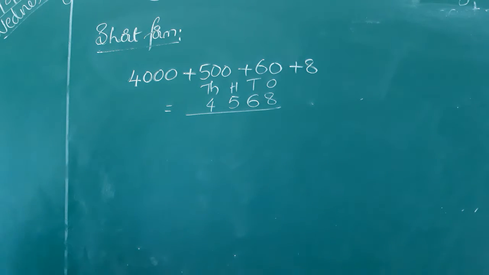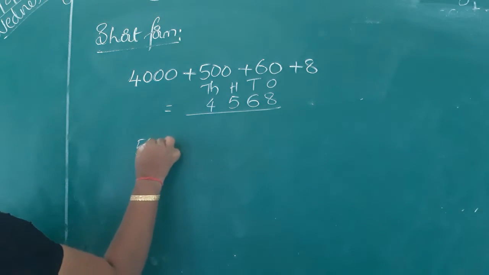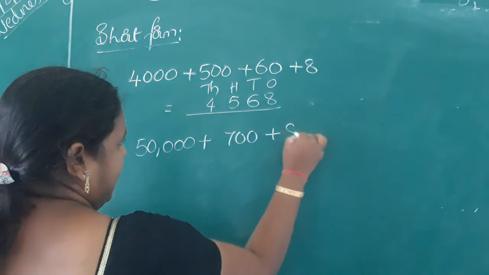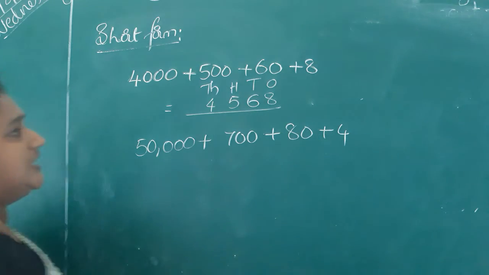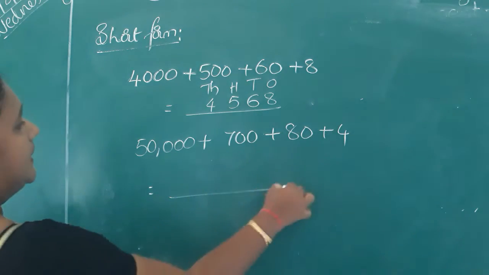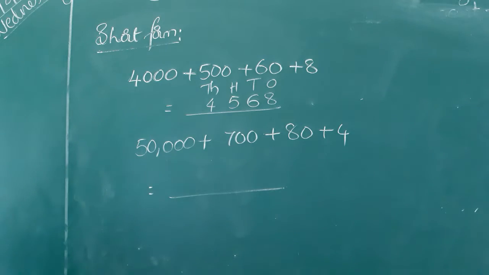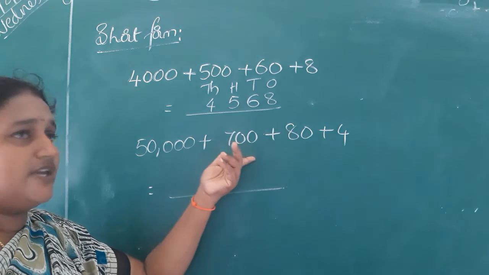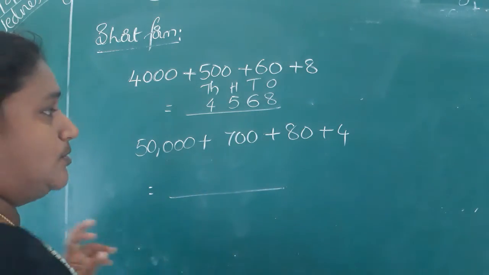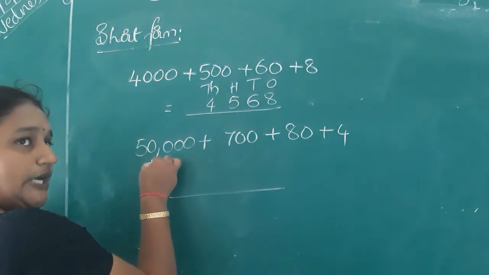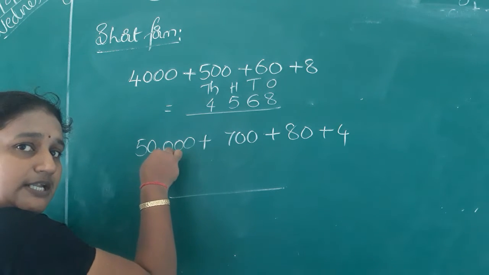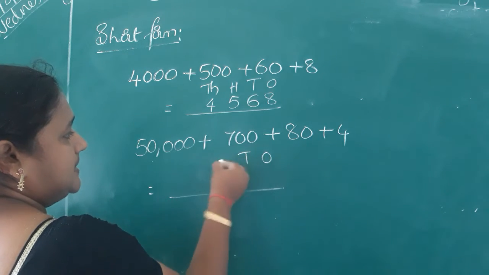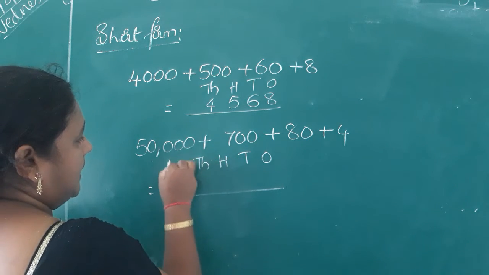If they give more than 4 digits, in that case, 50,000 plus 700 plus 80 plus 4. If they give it like that, how will we write the short form of this number? Check through the question what they have given for us: 50,000, 700, 80 plus 4. So write the place values. Here the question was given up to 10,000s, so you have to place the place values up to 10,000s: ones, tens, hundreds, thousands and 10,000s.